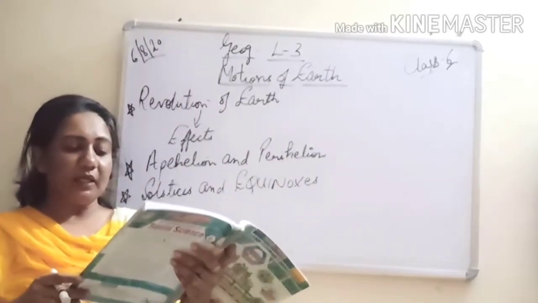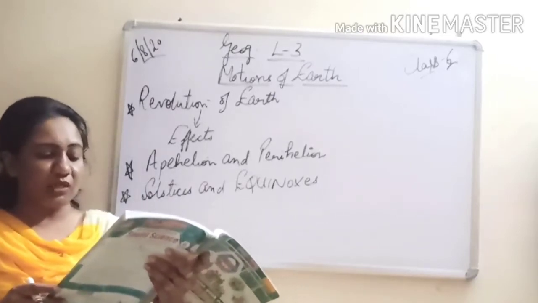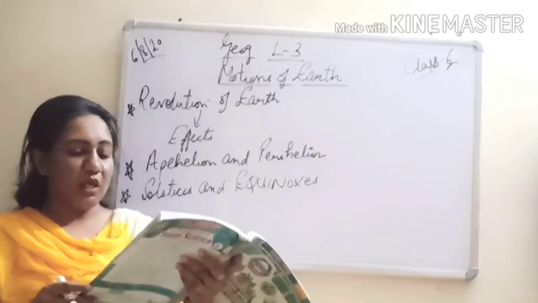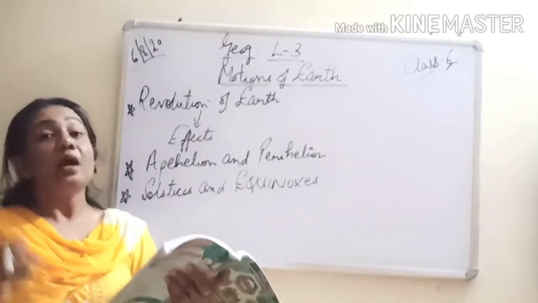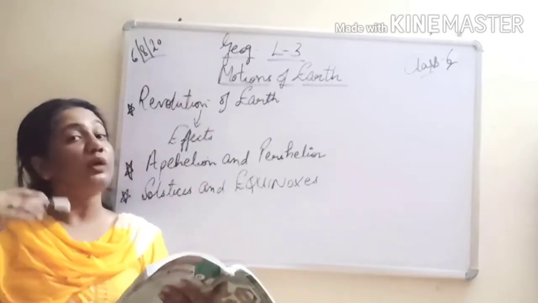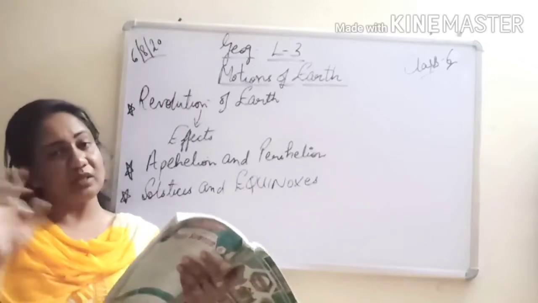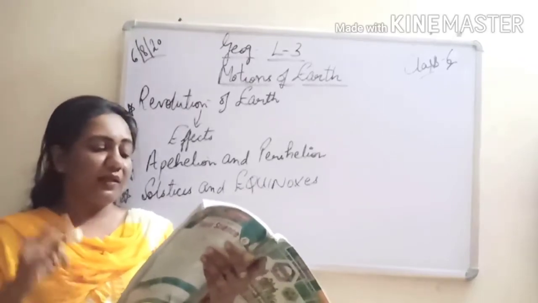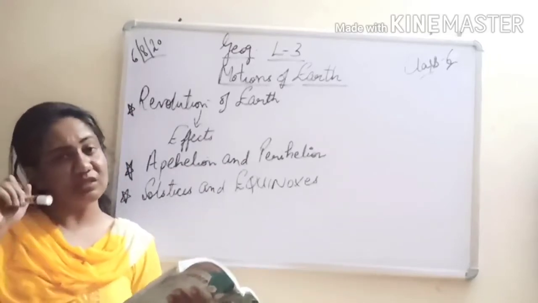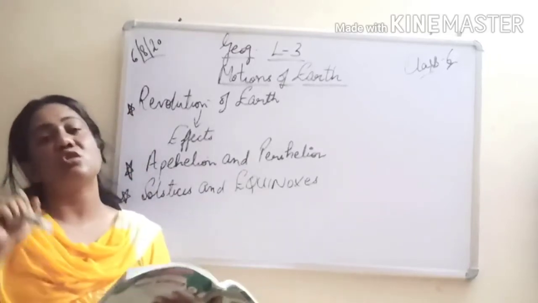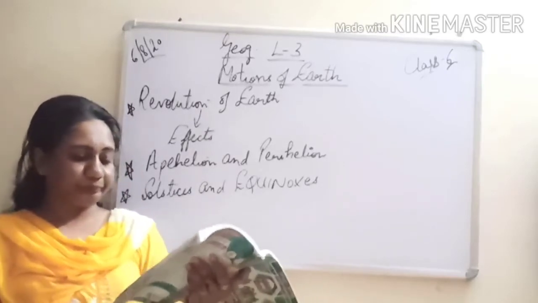During every complete revolution, the distance between the earth and the sun varies only by about 3%. Therefore, the average distance between the earth and the sun is about, now one important objective question, what is the average distance if we calculate between the sun and the earth, please underline, it is 148.5 million kilometers. So you need to learn it.